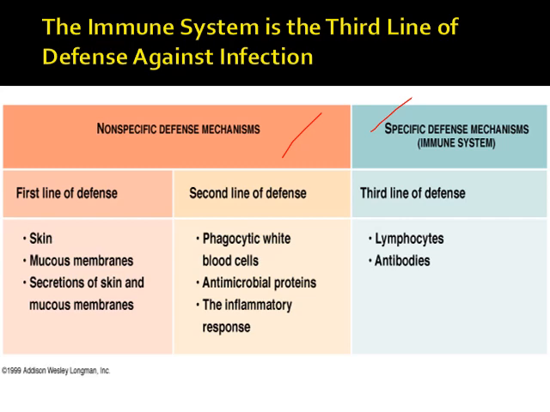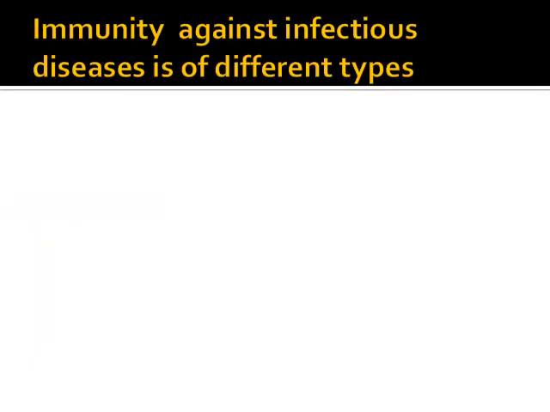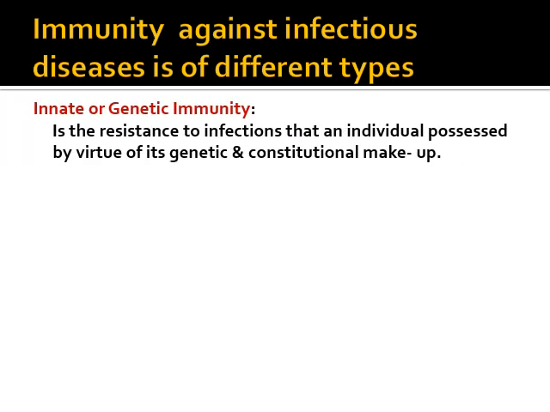Now the specific defense mechanism, which is specifically known as the immune system, is the third line of defense. It is mediated through lymphocytes and antibodies. Immunity against infectious disease is of different types, because now we are going to study immunity in detail.